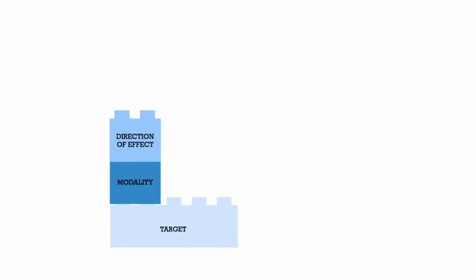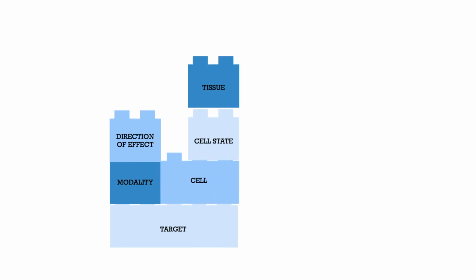Going deeper into the context, the cell type, cell state, and tissue where we want the medicine to work are key indications of cell selectivity and will help assess target safety risks at other cell types and states. Can we identify where the disease mechanisms are taking place using cell atlases?